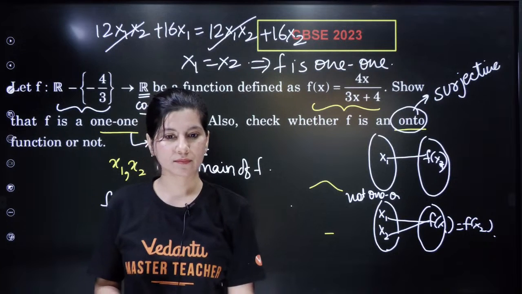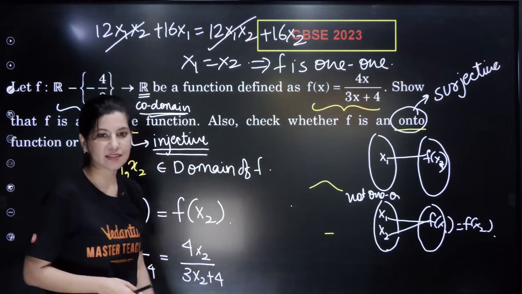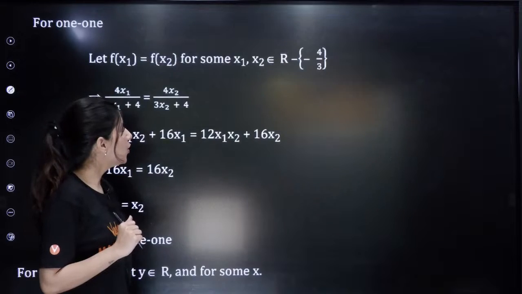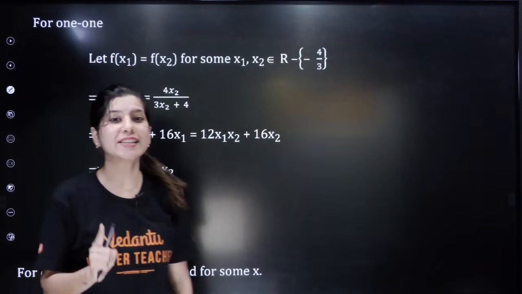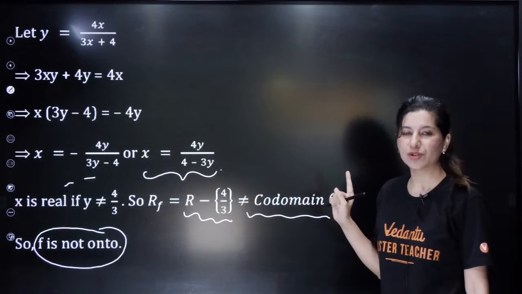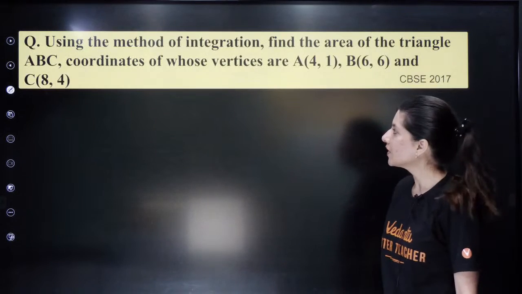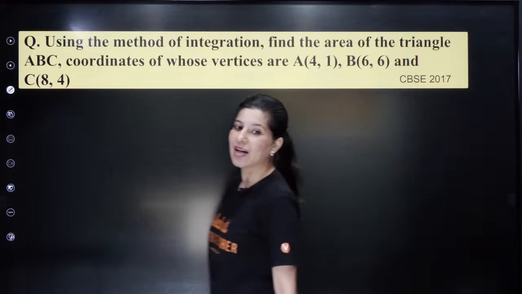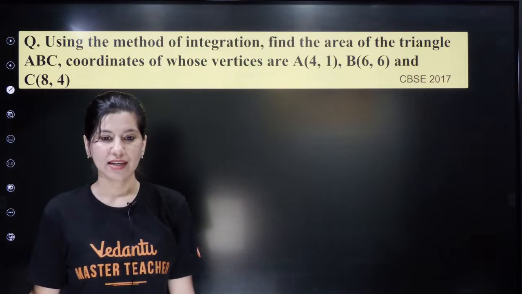Okay. All right. Clear? I hope there will be a question related to one-one and onto, then do it nicely. We will do one more question related to one-one and onto. All right. So now we are into area mode.